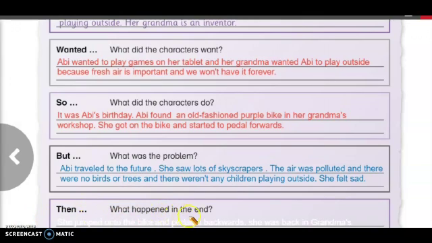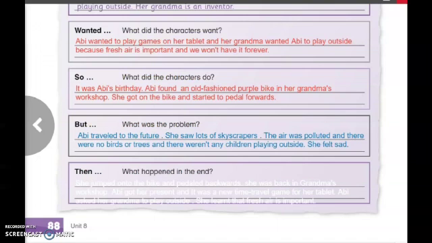Then, what happened in the end? Here you have to write the ending of the story, which is, as we said in Abby's story, then she jumped onto the bike and pedaled backwards. She was back in Grandma's workshop. Abby got her present and it was a new time travel game for her tablet.